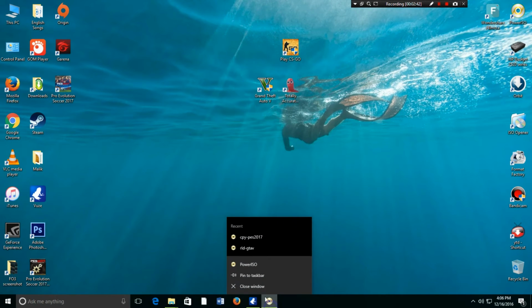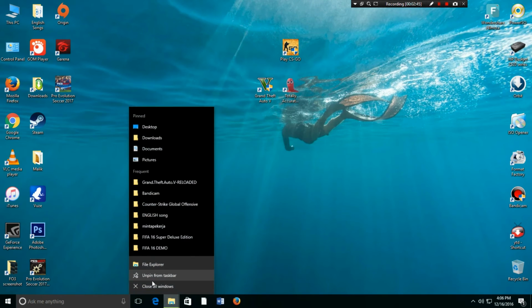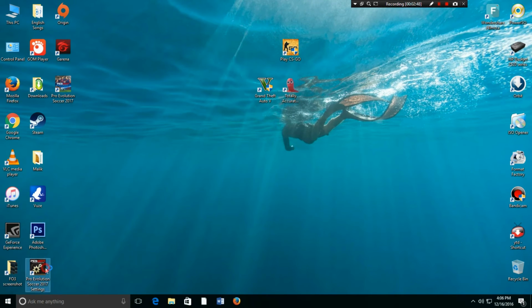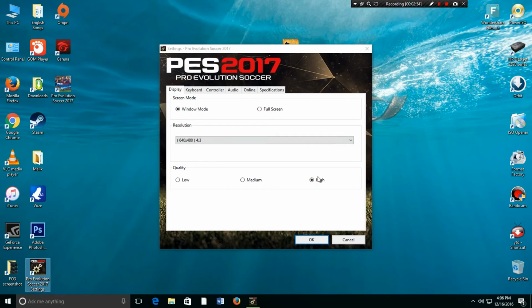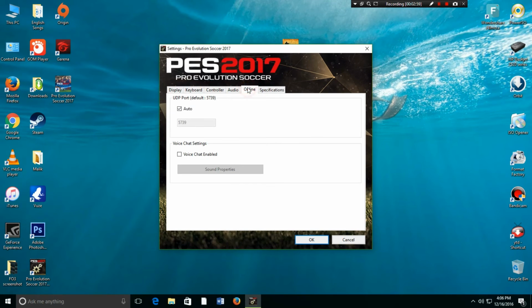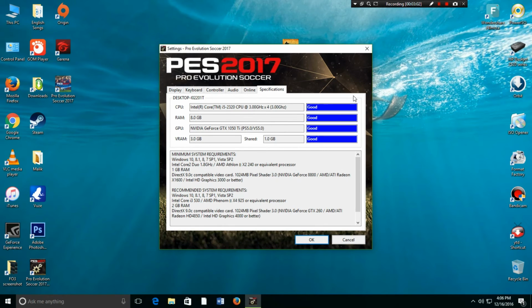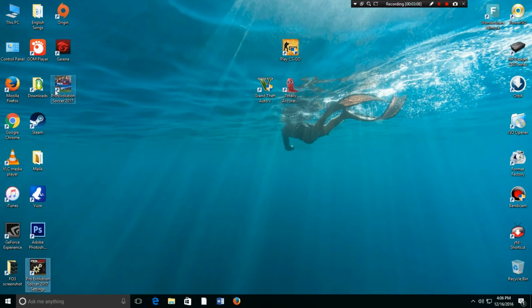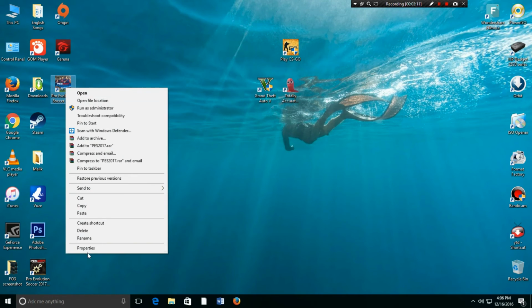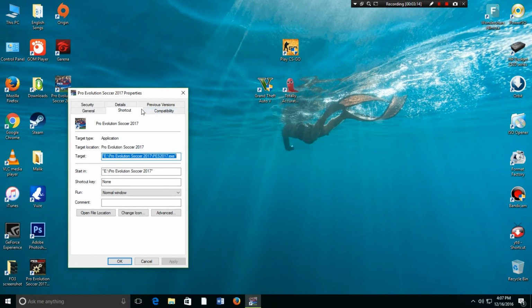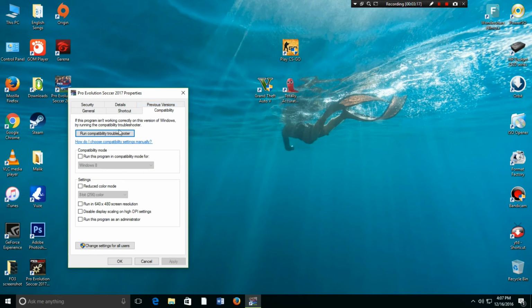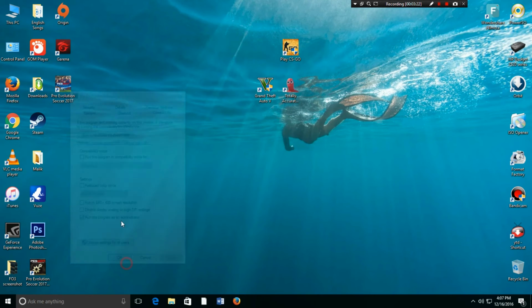You can close all the things here. Close. And just before that, you need to make sure that you've got your settings right. It depends on your computer. I've got a high-end computer, so I can go for high. Okay. So good. You need to make sure that you've got a good computer so you can run it. And before that, you go to properties and go to compatibility and click this, run this program as administrator, and apply and OK.